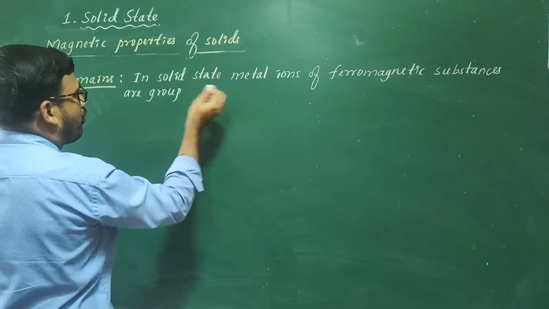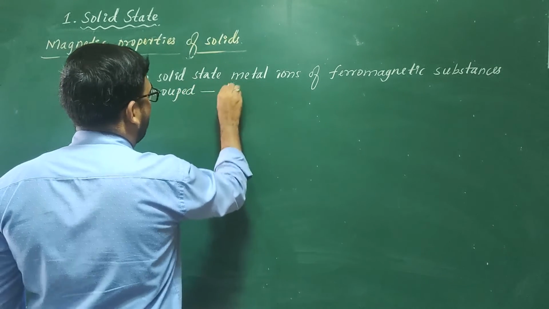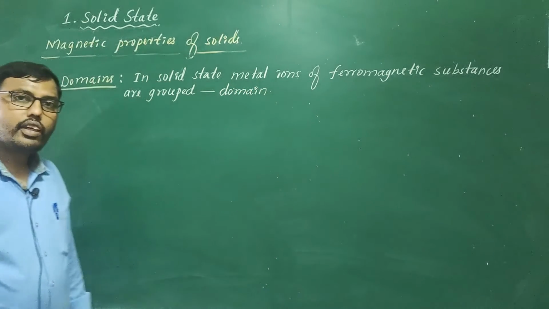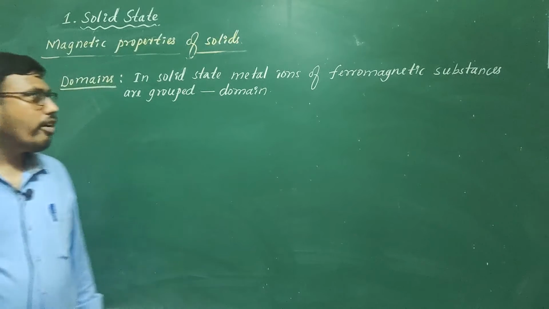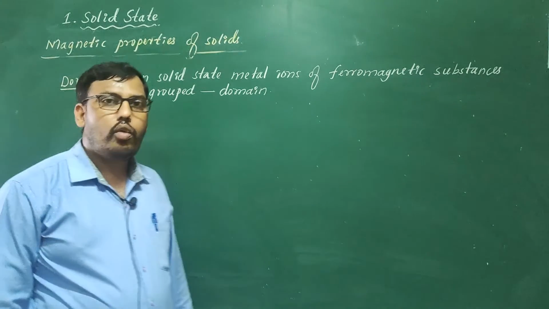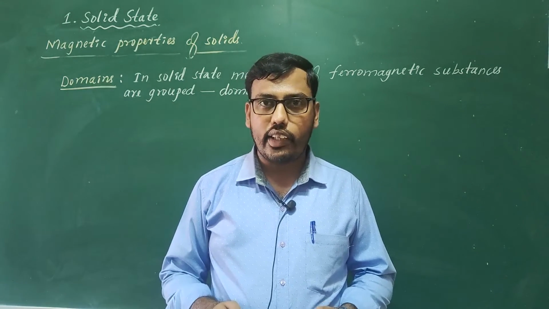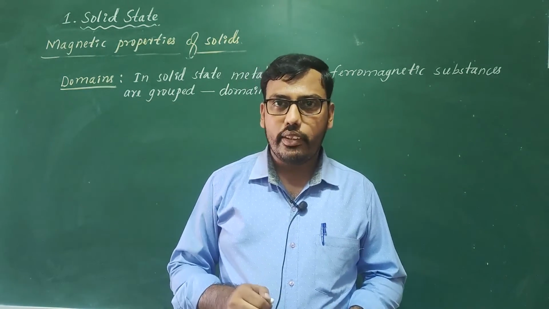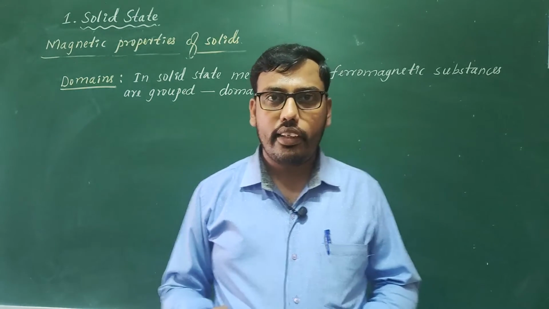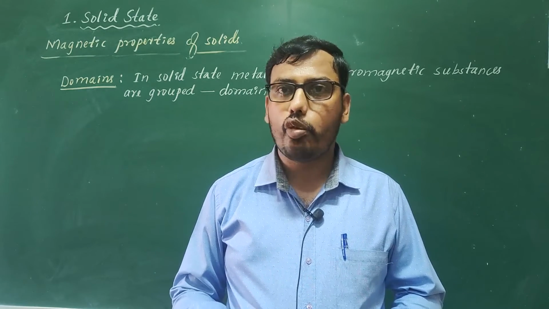Metal ions of ferromagnetic substances are grouped, so that is called a domain. It is nothing but a group of metal ions in ferromagnetic substances. Now these domains are going to align in different directions in a magnetic field. So we can also describe ferromagnetic, ferrimagnetic and antiferromagnetic substances on the basis of these domains.